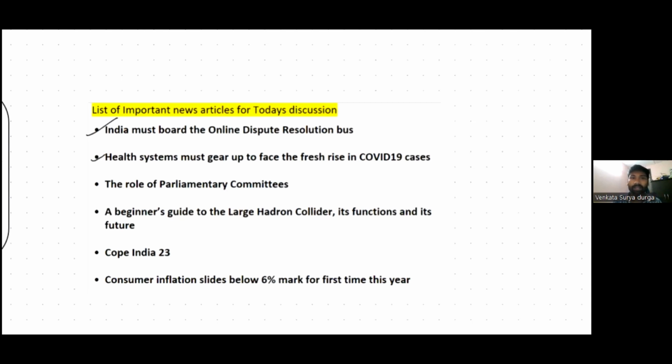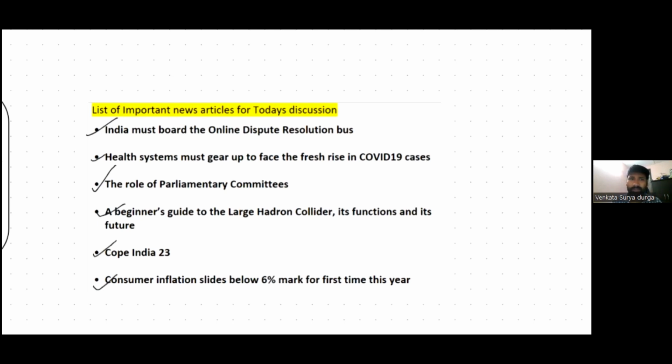The third news article is the role of parliamentary committees in scrutinizing various bills introduced in either house of the parliament. This article is important for the prelims examination. Then, a beginner's guide to the Large Hadron Collider, its functions and its future. We'll also discuss the Hope India 23 exercise between India and USA. And the last news article is consumer price inflation slides below 6% mark for the first time this year. So these are all the important news articles.